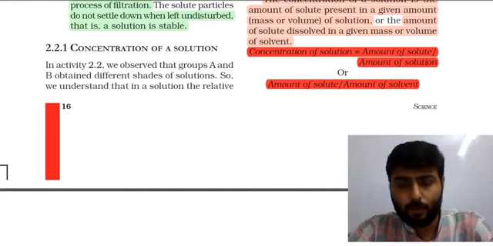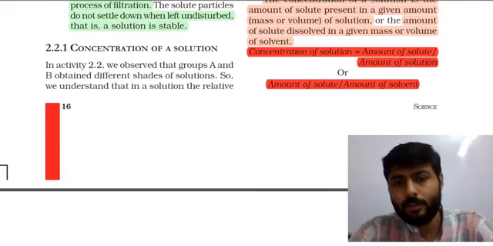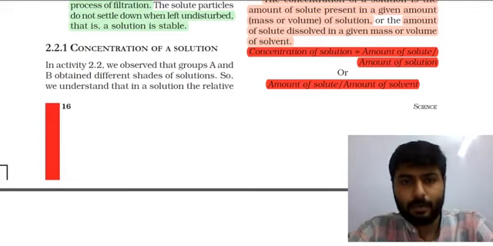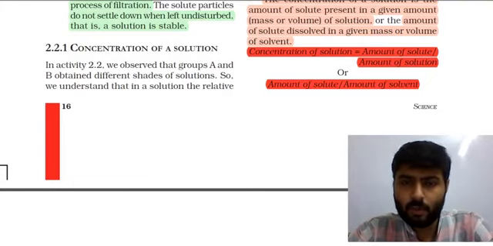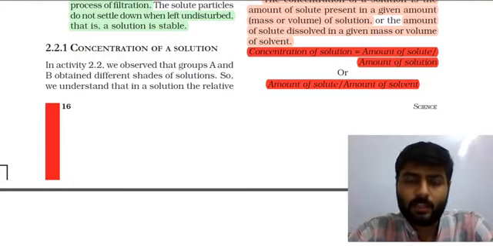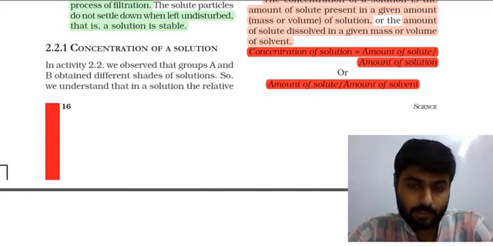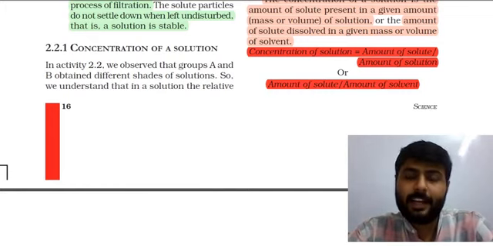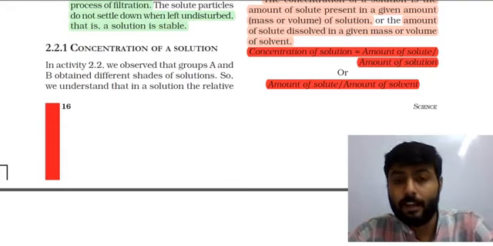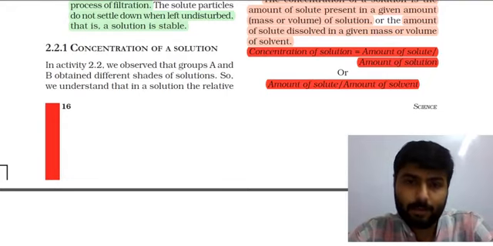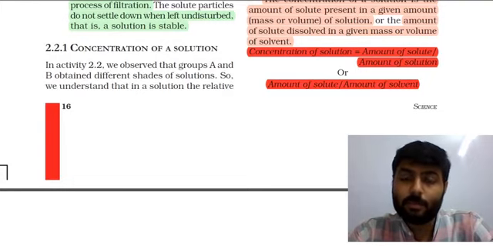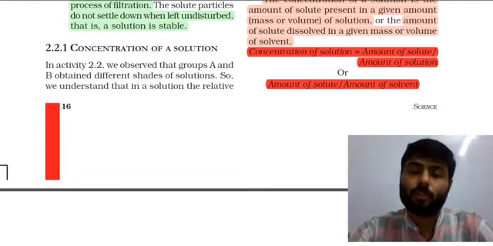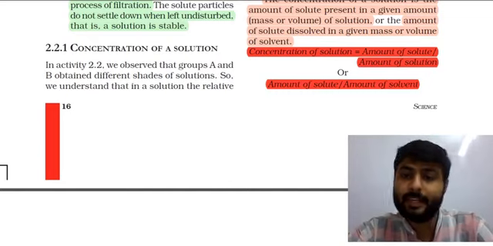If food is not much spicy, we can say the concentration of chili powder is less. So that is all about concentration. That is not a new concept, but here in chemistry we will learn it with more depth, more clarity, and with more mathematical formulation.